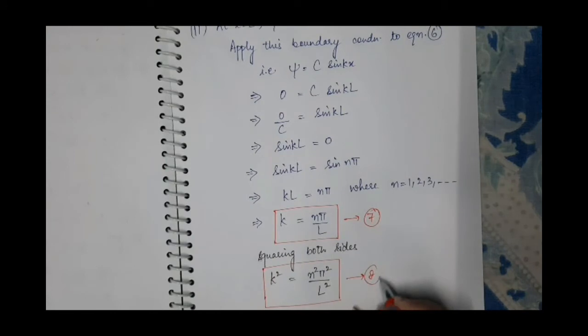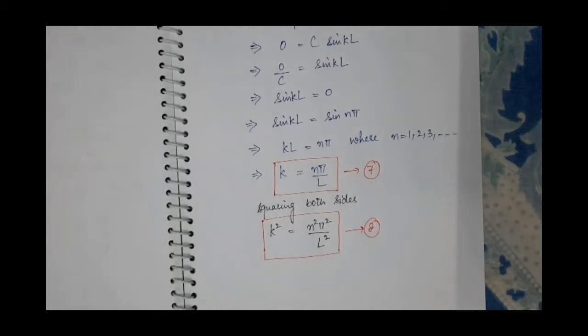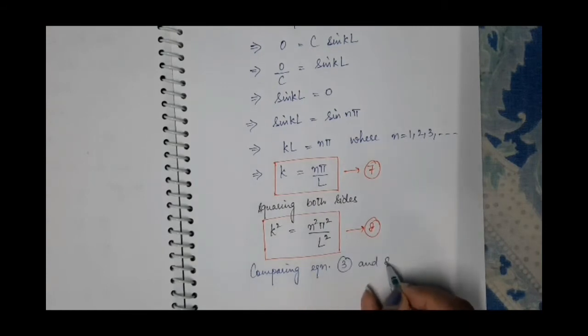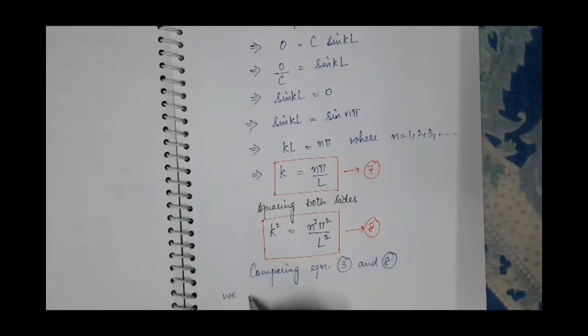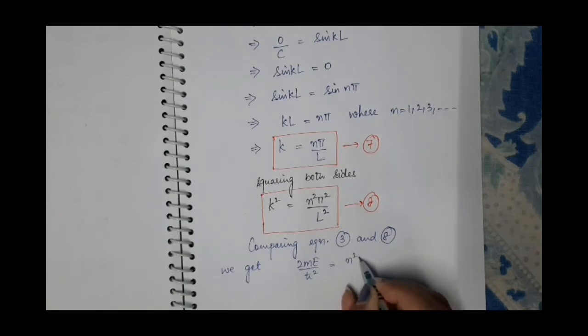So now compare equation 8th and equation 3rd, because both are the equations of k square. Comparing equation 3rd and equation 8th, we get both the values of k square: 2mE by h cut square is equal to n square pi square by L square.